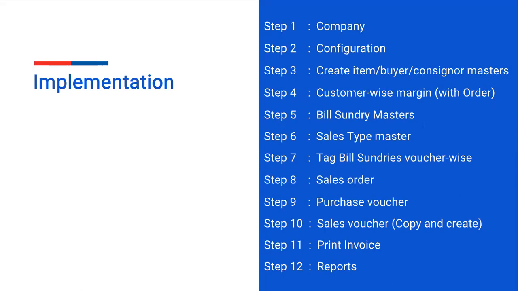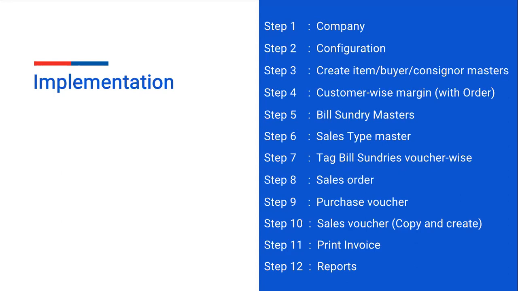Step 1, company. You have to create the company first. After creating the company, it will ask you for the trade specific. On selecting the trade specific, we have the default option of consignment with order. When you select consignment with order, it will automatically take your order processing and consignment feature. If you are in the garment industry, it will ask you for the parameter option. All the configuration will be set automatically. If you don't want to choose automatically, you can do it manually also. Both options are given in Busy.